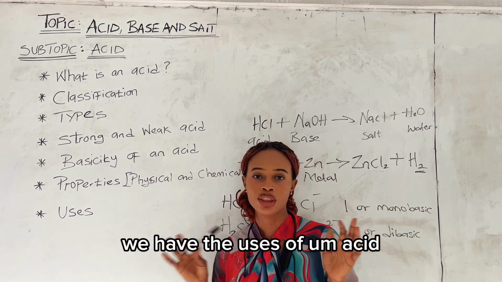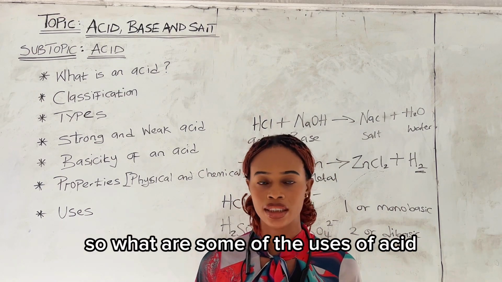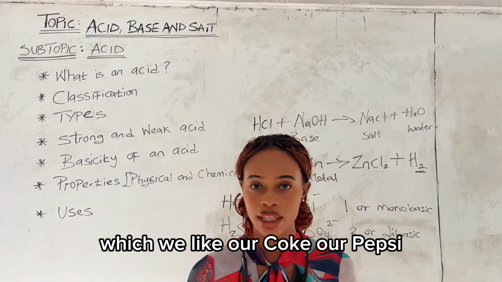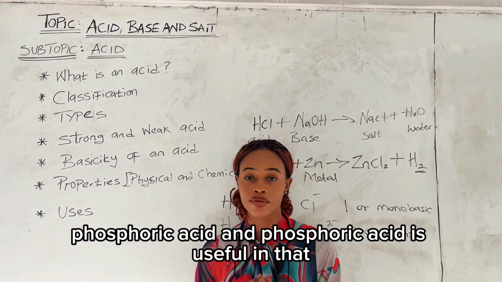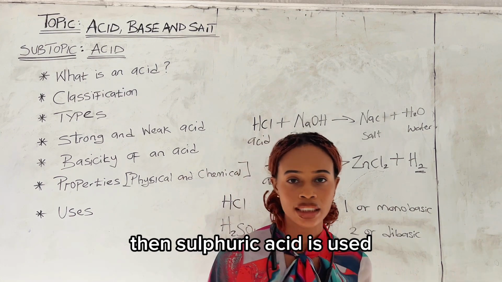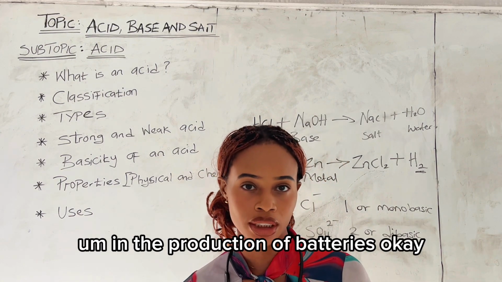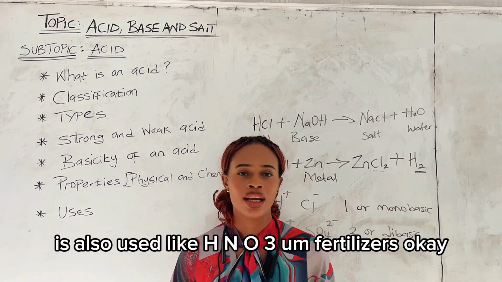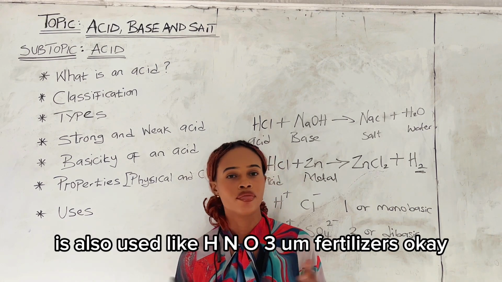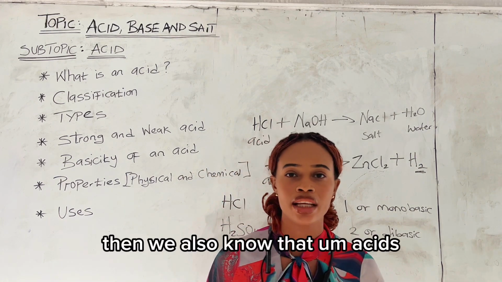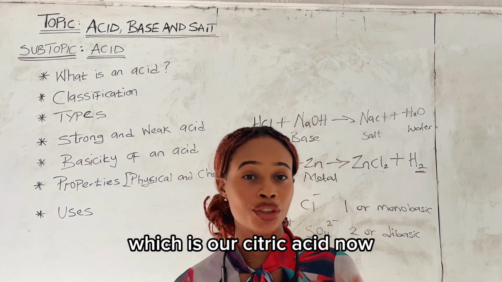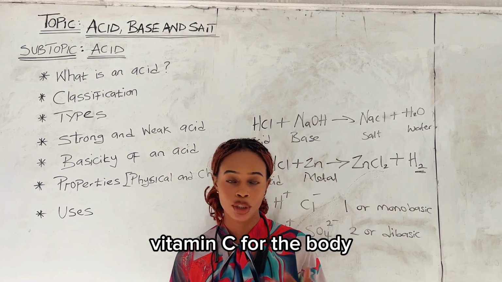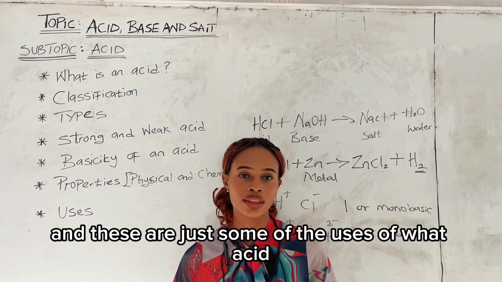So lastly, we have the uses of acid. What are some of the uses of acid? Number one, we know phosphoric acid is used in producing soft drinks, which we like, our Coke, our Pepsi. Phosphoric acid is useful in that. Then sulfuric acid is used in the production of batteries. Then H2SO4, which is also sulfuric acid, is used in explosives. It's also used, like HNO3, in the production of fertilizers. Then we also know that citric acid is a good source of vitamin C, that's ascorbic acid. It's a good source of vitamin C for the body. And these are just some of the uses of acid.